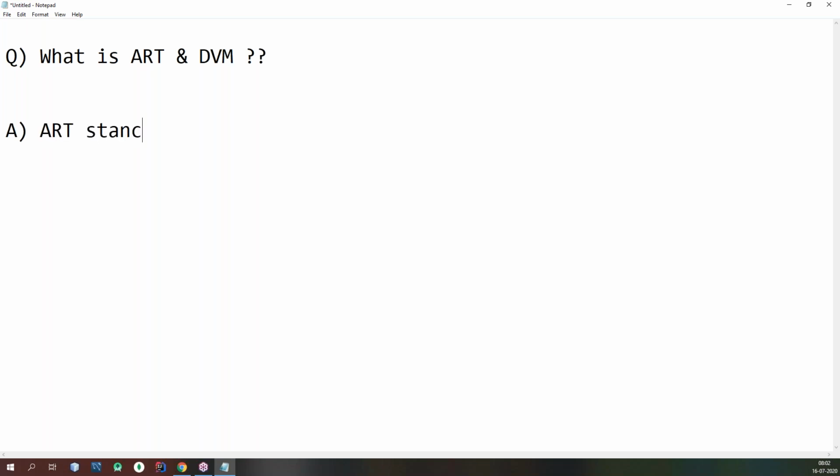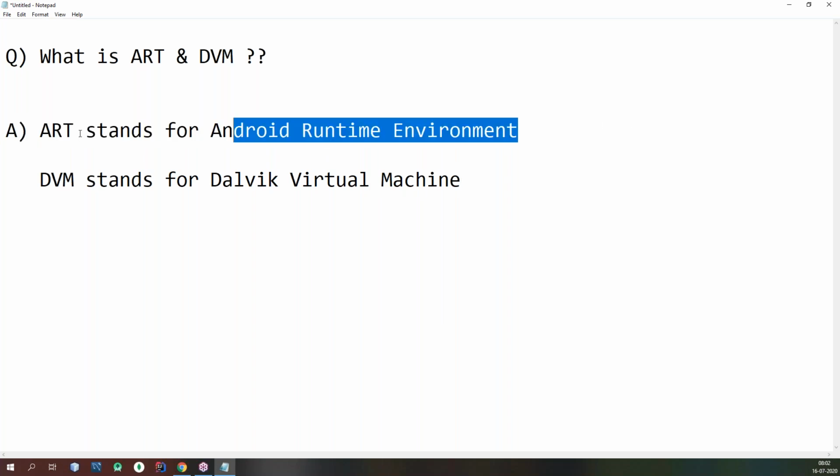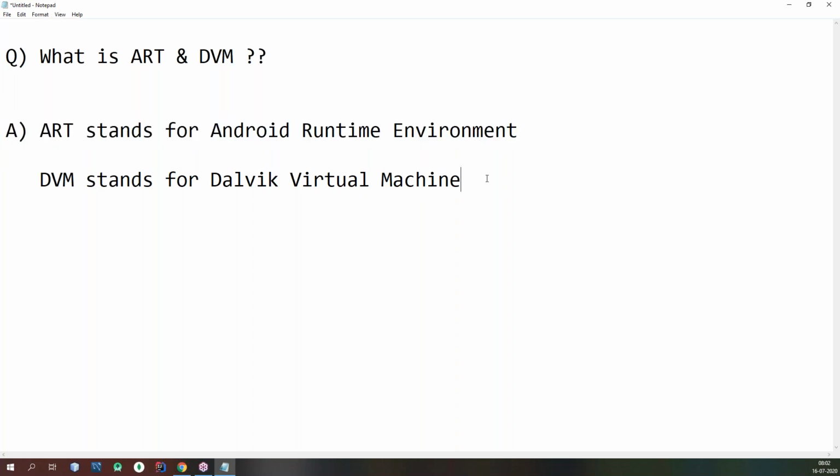ART stands for Android Runtime Environment. DVM stands for Dalvik Virtual Machine. So ART stands for Android Runtime Environment.